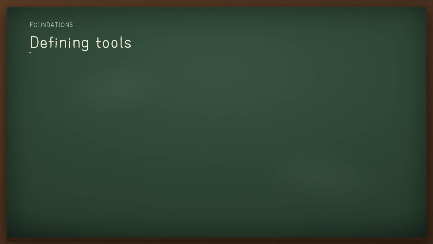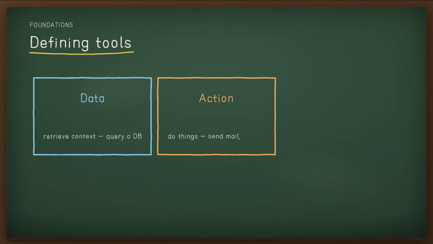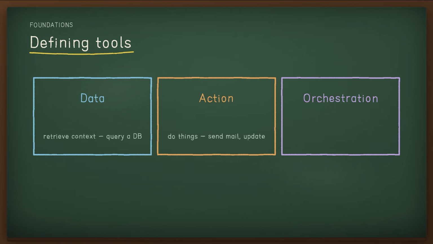Tools extend your agent through the APIs of underlying systems. Broadly, agents need three kinds: data tools to retrieve context, like querying a database or reading a document; action tools to do things like sending an email or updating a record; and orchestration tools where agents themselves act as tools for other agents. Well-documented, reusable tools keep your system easy to maintain.